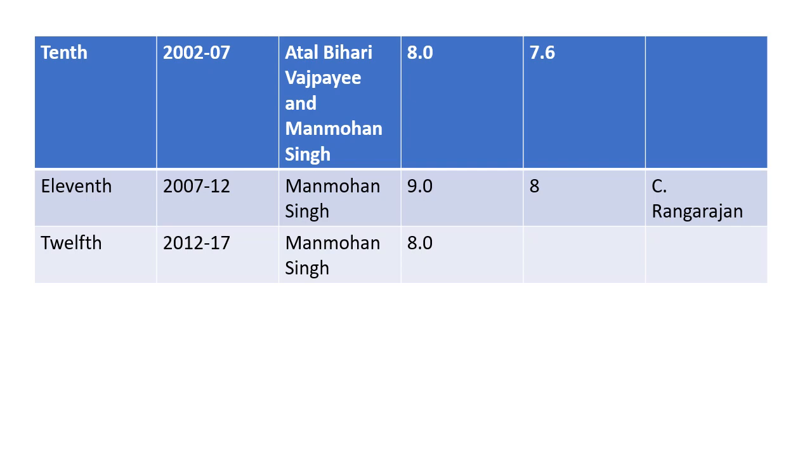In between we have one plan holiday after the third plan. We have the rolling plan, which was based on the Gunnar Myrdal model, after the fifth plan. Right now we are running the 13th 5-year plan, which started in 2017 and will be completed in 2022. What was targeted and how much was achieved, all these things are about to be compiled and coming up. So this is how these plans work.